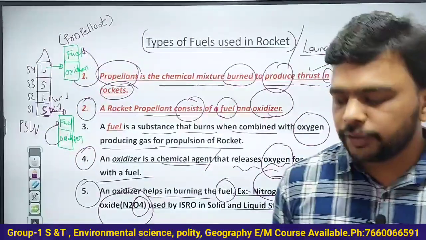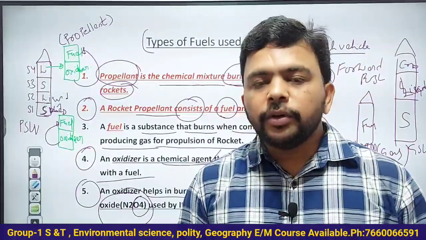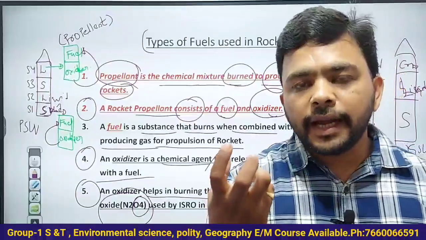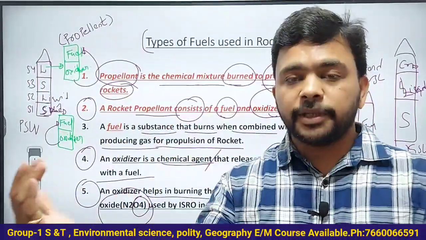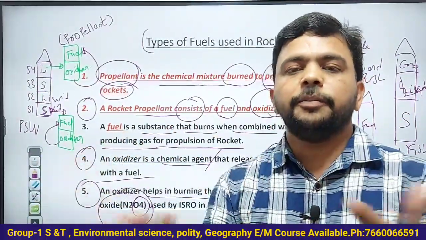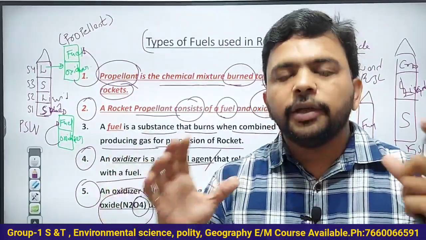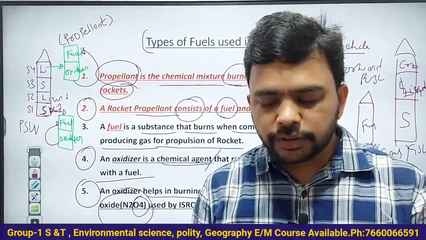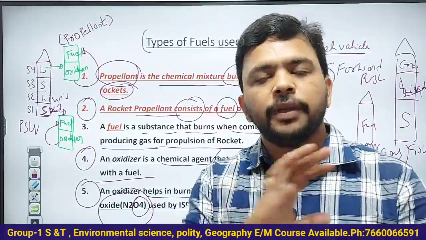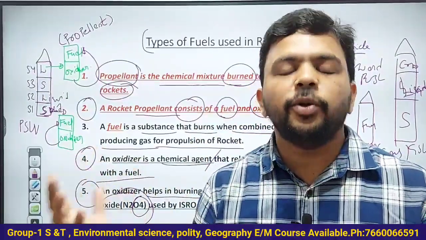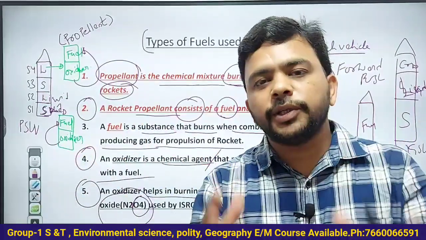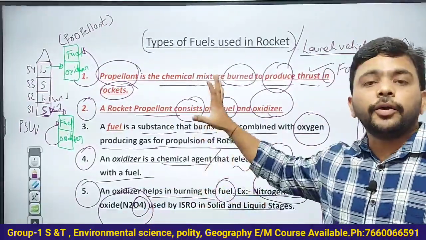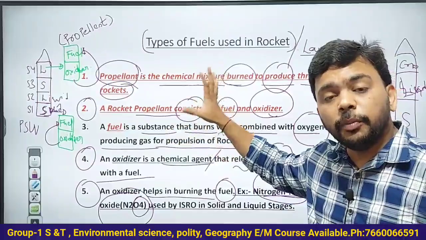Yesterday also I told you, if you want to light a candle, how is the candle burning? The candle is burning because of the presence of oxygen in this particular place. Now imagine you go into a vacuum area where there is no air. You try to light the candle. It will not light. Why? Because there is no oxygen. Oxygen is required to burn the fuel. So here the oxidizer helps the launch vehicle to burn the fuel.